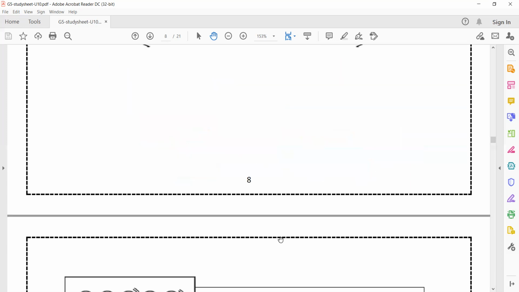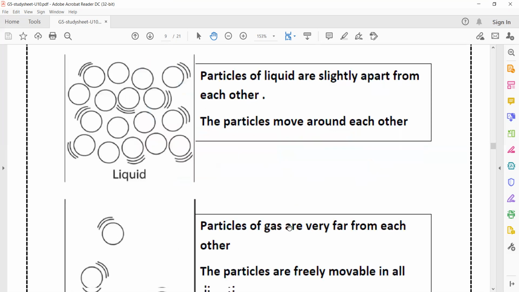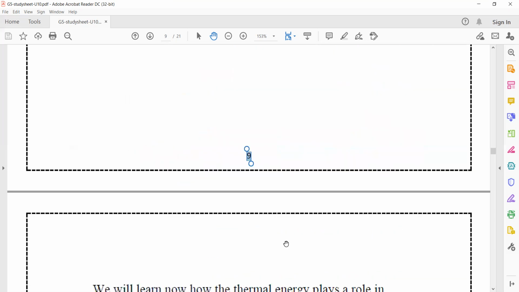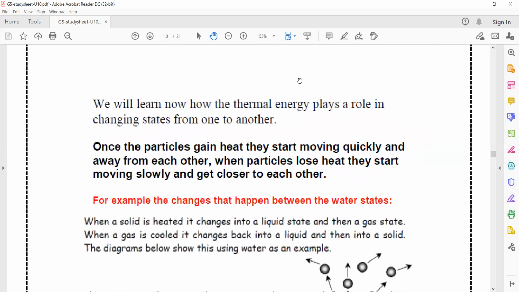Let's discuss the role of heat energy or thermal energy on these different changes between the different states. First, we will learn how the thermal energy plays an important role in changing states from one to another.